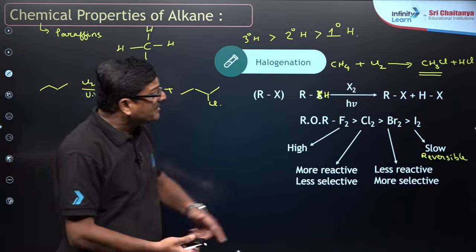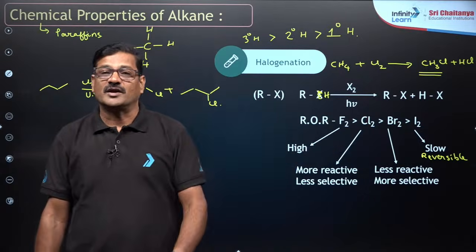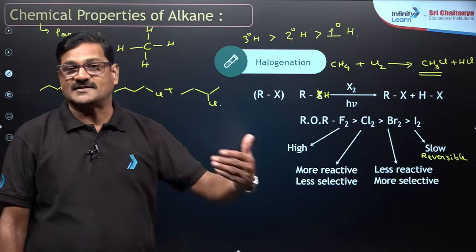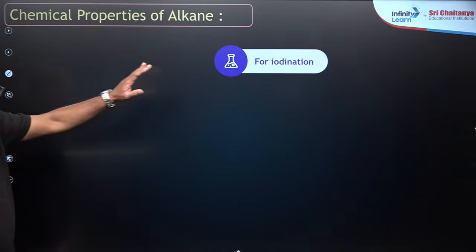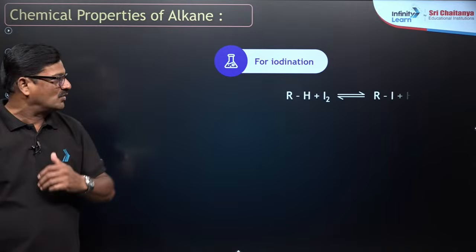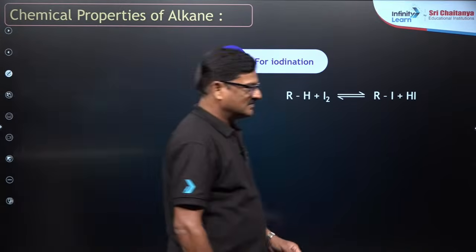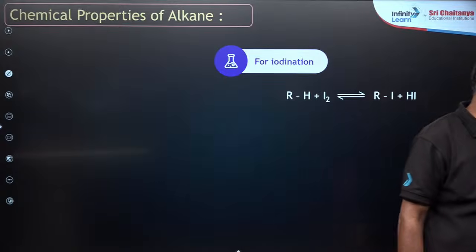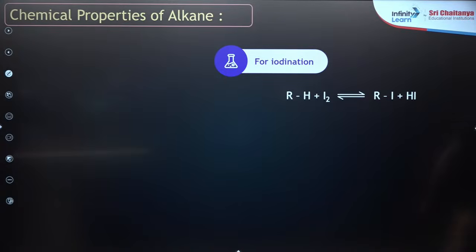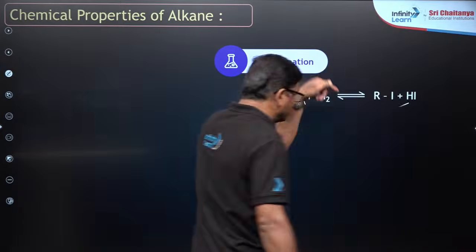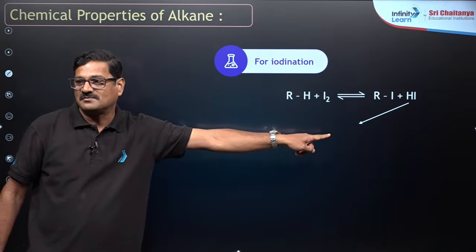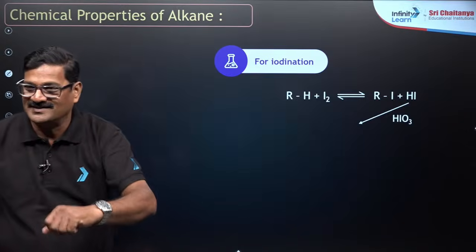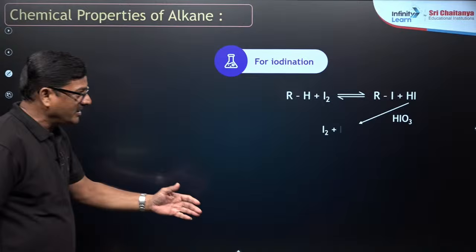So, to make the reaction proceed further, what can we do? You can use oxidizing agents. Let me show you here. For iodination, this process is slow and it is reversible. The reaction can be driven in the forward direction if you use oxidizing agents like HNO3, HIO3.